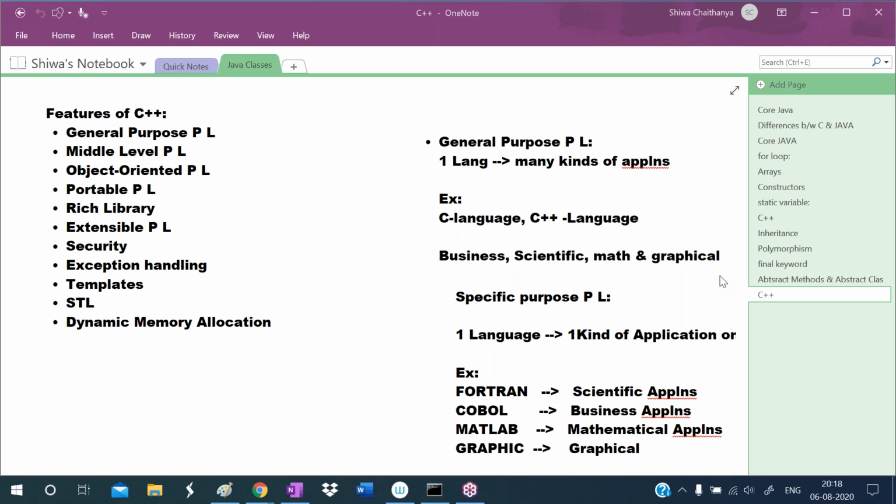For the registration process, please contact the Durgasoft office. Arpit, please contact the Durgasoft office. You can find our contact number on the Durgasoft website, in the online team number section. You can contact them and register for the batch. Arpit, is it okay?